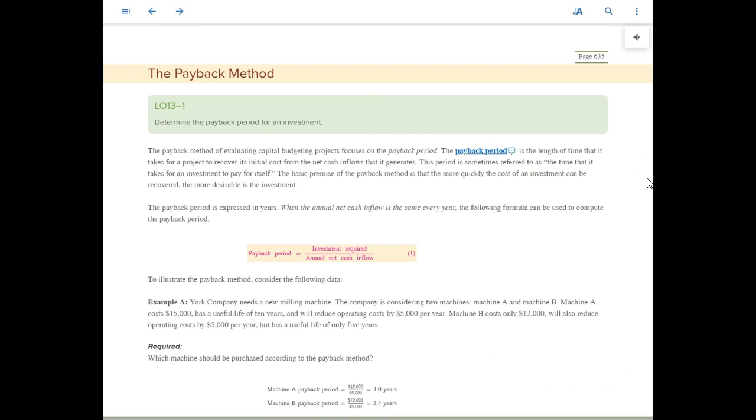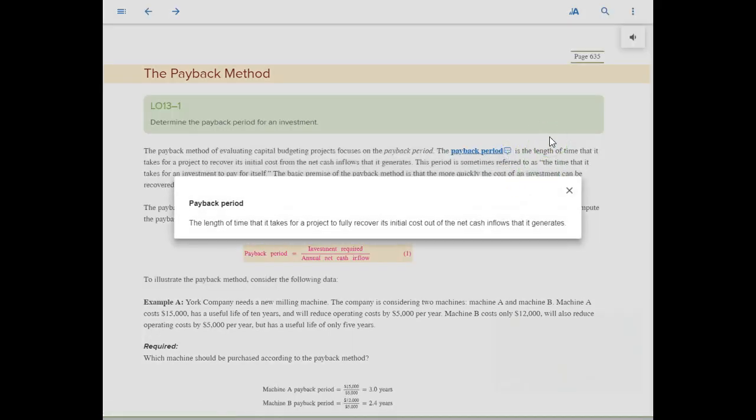The first way to evaluate a project, a very simple way to do this, is called the payback period. The definition here is the length of time that it takes for a project to fully recover its initial cost out of the net cash inflows that it generates. So let's say you buy a machine that's more efficient, so it saves cost, it saves cash going out the door. That cash inflow, which again can be a cost reduction, is a cash inflow. How long will that extra net cash inflow take to pay for the machine on our cost when we bought it?